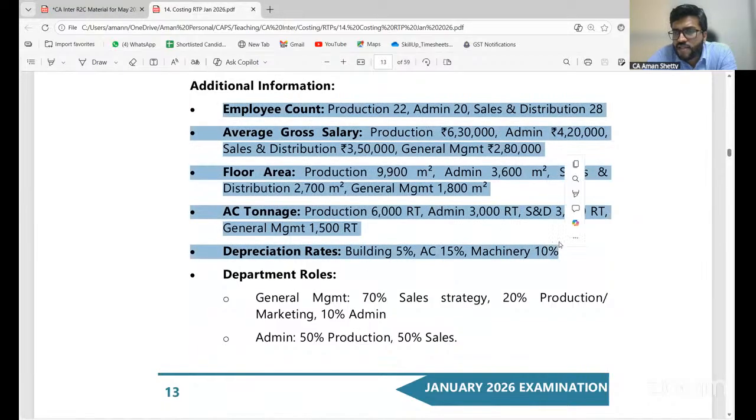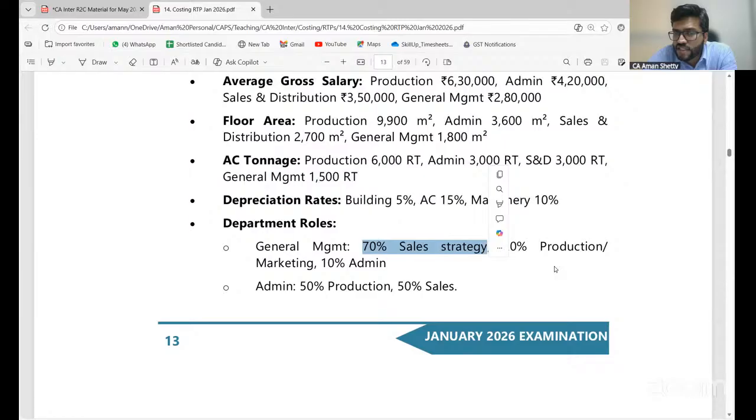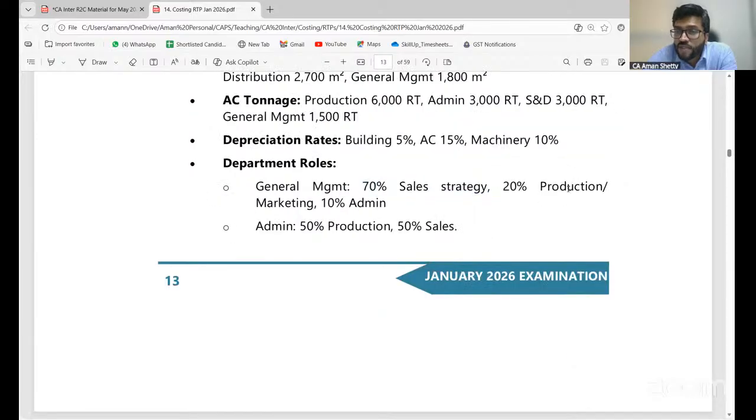Production department how much, admin how much, selling and distribution how much, then general management how much, floor area how much, AC tonnage how much, depreciation rates is given. Department roles: general management 70% is sales strategy, 20% is production, 10% is admin, right? Admin is 50% production, 50% sales.